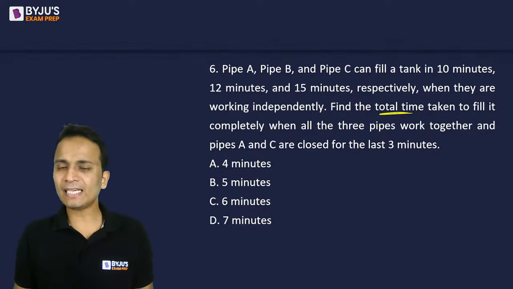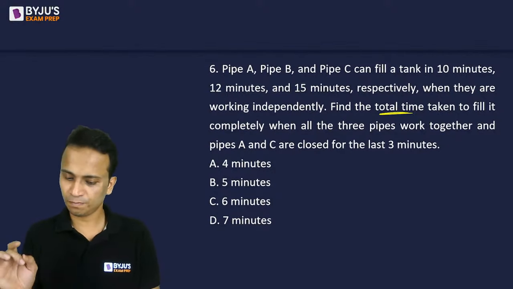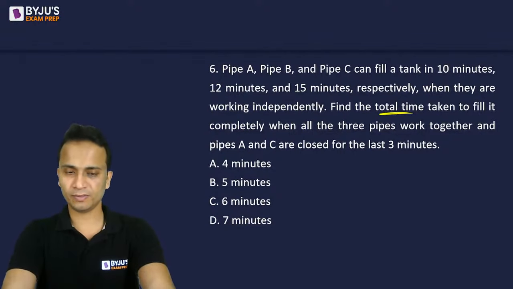Now this is slightly tricky, not a difficult one. So let me see who will be the first person to give me a correct answer for this one.